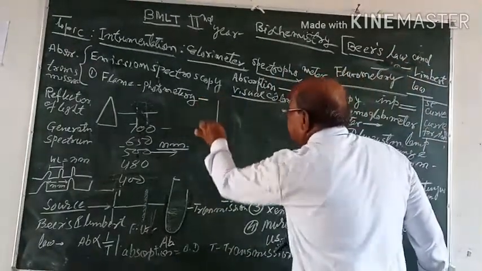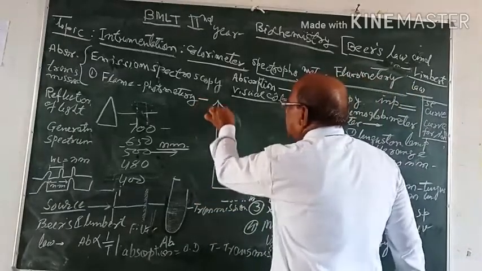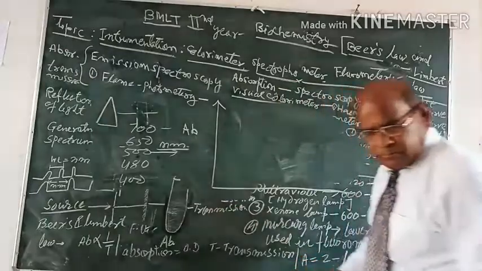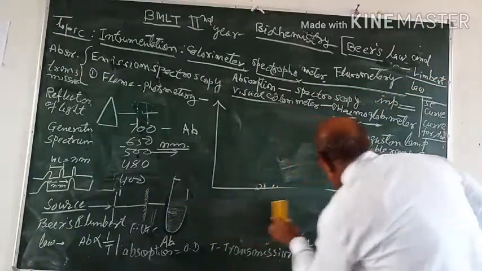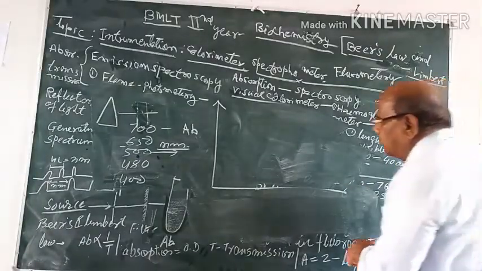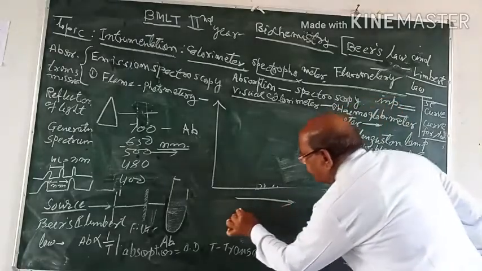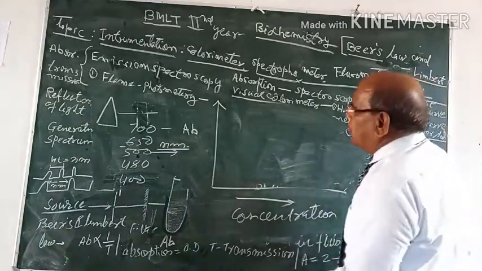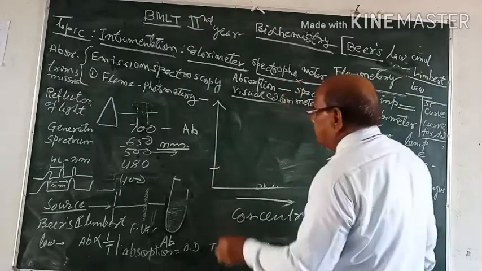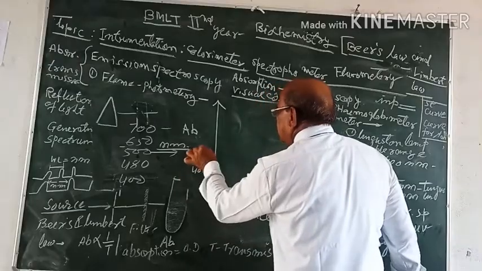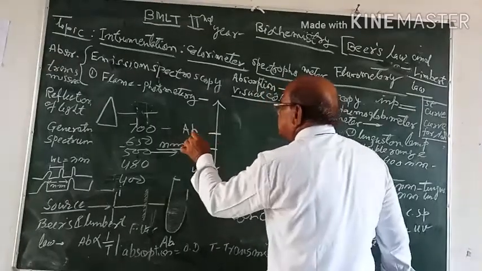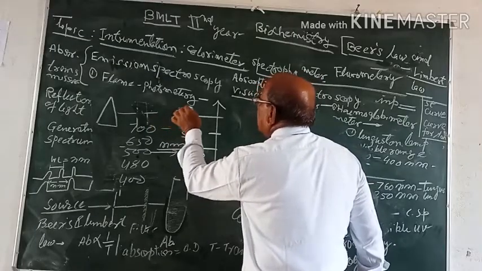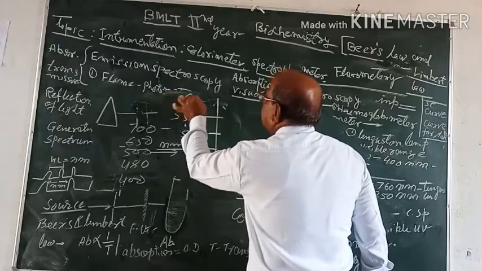If we plot a curve, that is absorption versus wavelength: 400, then 450, 500, 550, and ultimately 600.